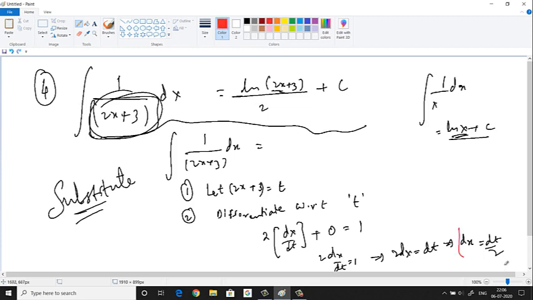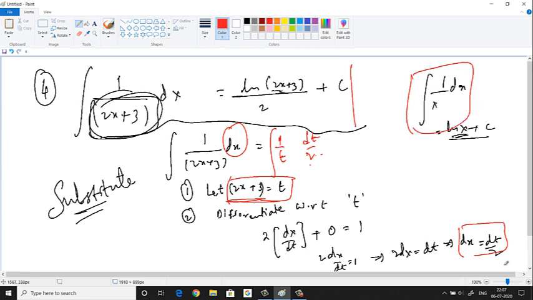In place of dx, so look here, in place of dx I can put dt by 2 integration. In place of 2x plus 3 what I can put? In place of 2x plus 3 I can put t. So 1 by t dt by 2. Do you know the integration of 1 by t? So you must be wondering now, we know the integration of 1 by x dx, but 1 by t we don't know. So see, it doesn't matter if it is 1 by t. So first of all, this 2 I'm kicking outside the integration.